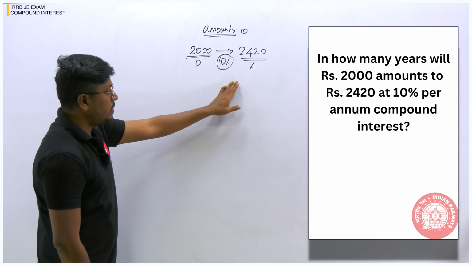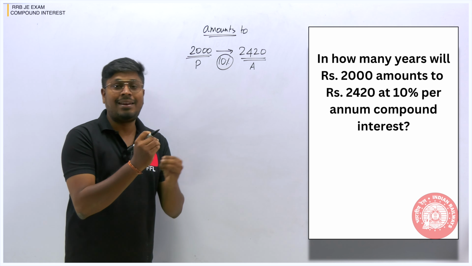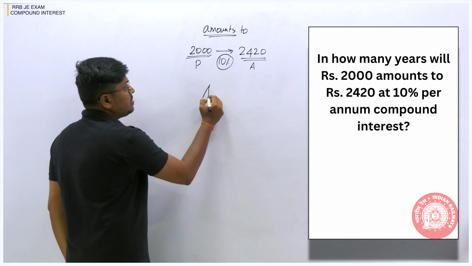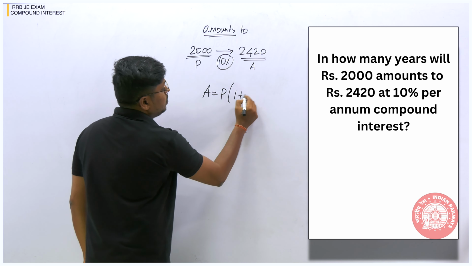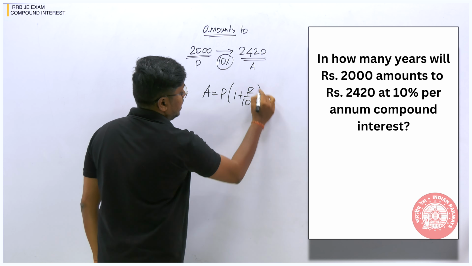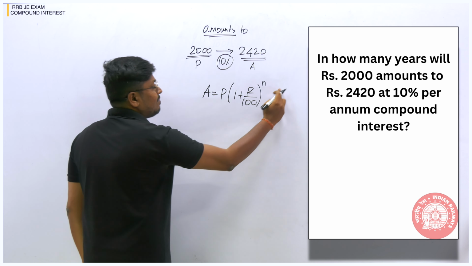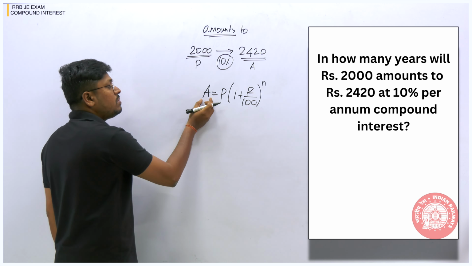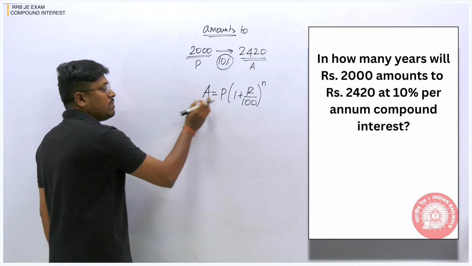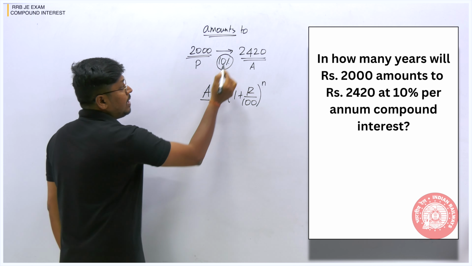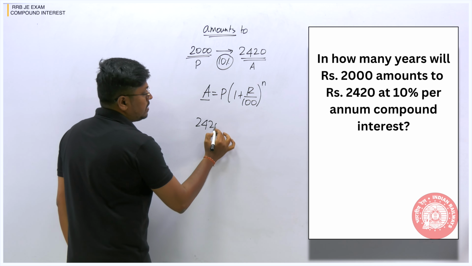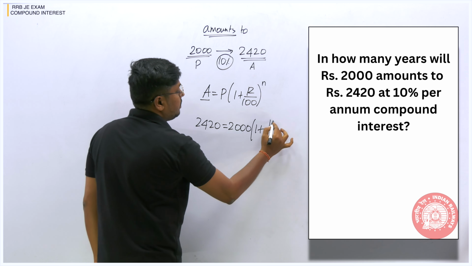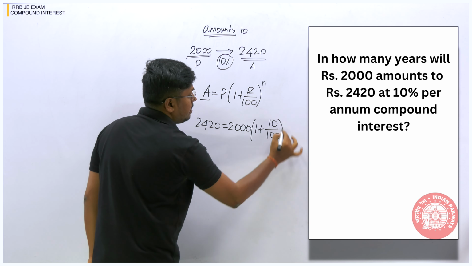Basically I have told you, right, only in rare cases will we use the compound interest formula. Other than that, majorly we always use the overall formula, P into 1 plus R by 100 power n. Why? Because in compound interest we have the minus 1 step, so we have a little bit of calculation there. So in most cases we use the overall formula, right? The overall value they have given is 2420, which equals the principal, 2000, into 1 plus the rate of interest, 10 divided by 100, power n.